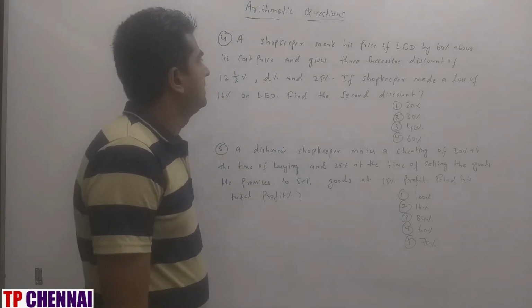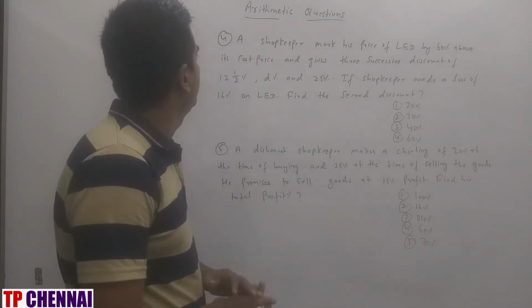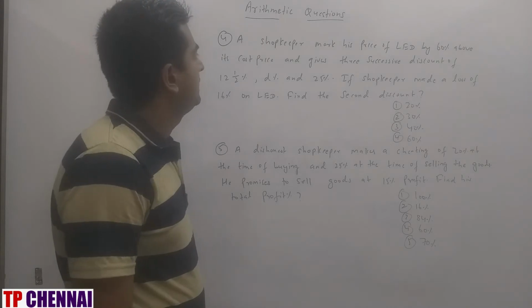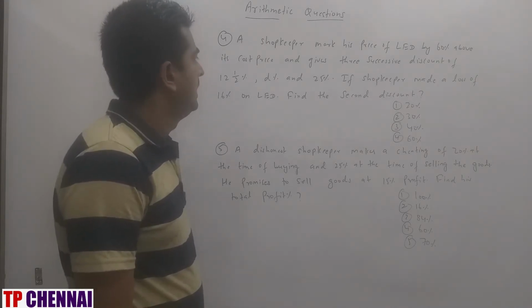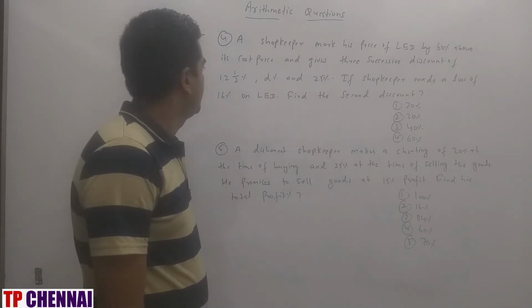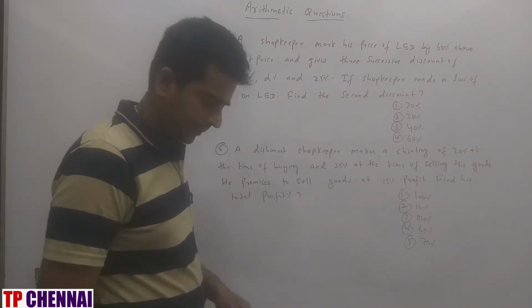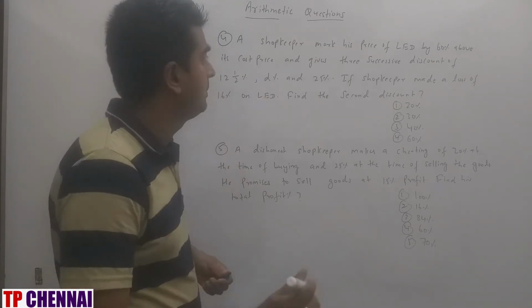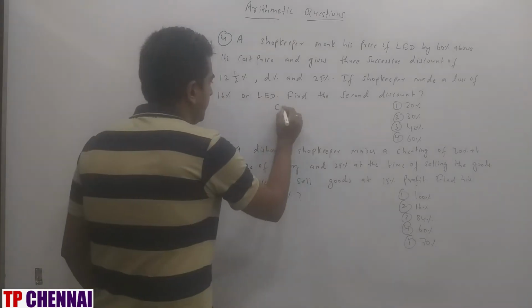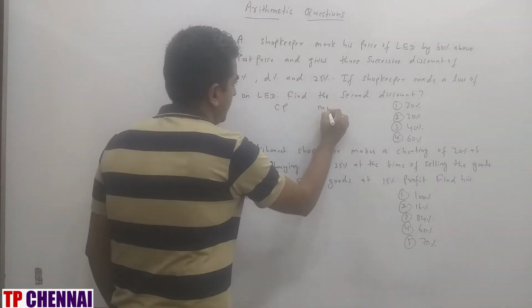A shopkeeper marks the price of an LED 60% above its cost price and gives 3 successive discounts of 12.5%, D% and 25%. If the shopkeeper made a loss of 16% on the LED, find the second discount. Right? A very important question when it comes to examination. So CP, then MP I am writing, right?